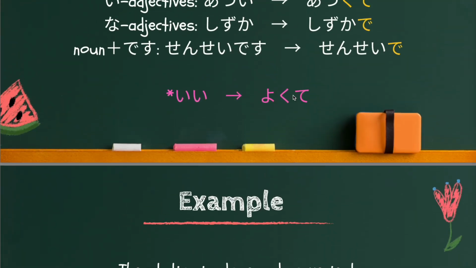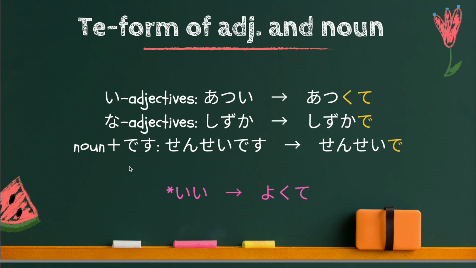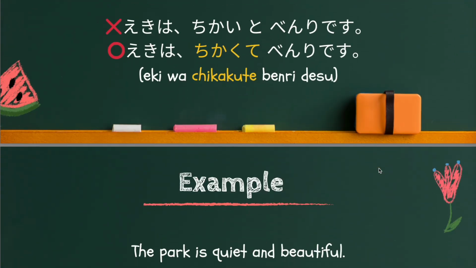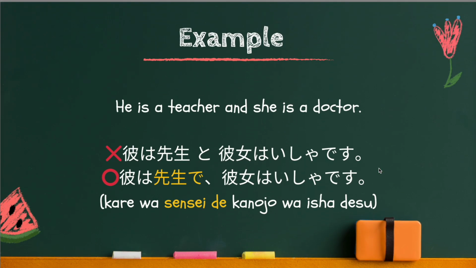This is the last case. Noun, desu grammar format. He is a teacher is 彼は先生です. And here you can replace this with で and by doing so you can make the te form. Therefore, the sentence should be 彼は先生で彼女は医者です. Once again, you cannot use to particle. 彼は先生と彼女は医者です. This is wrong.